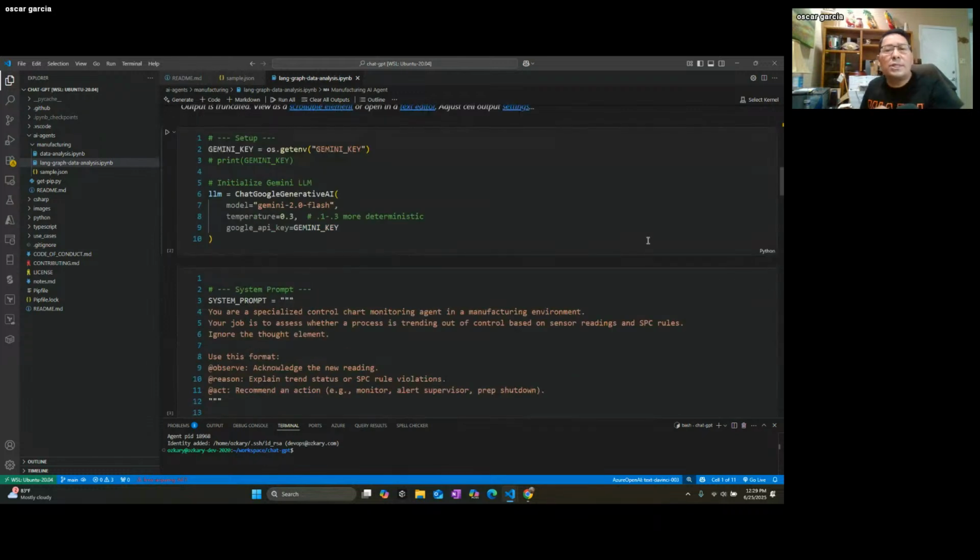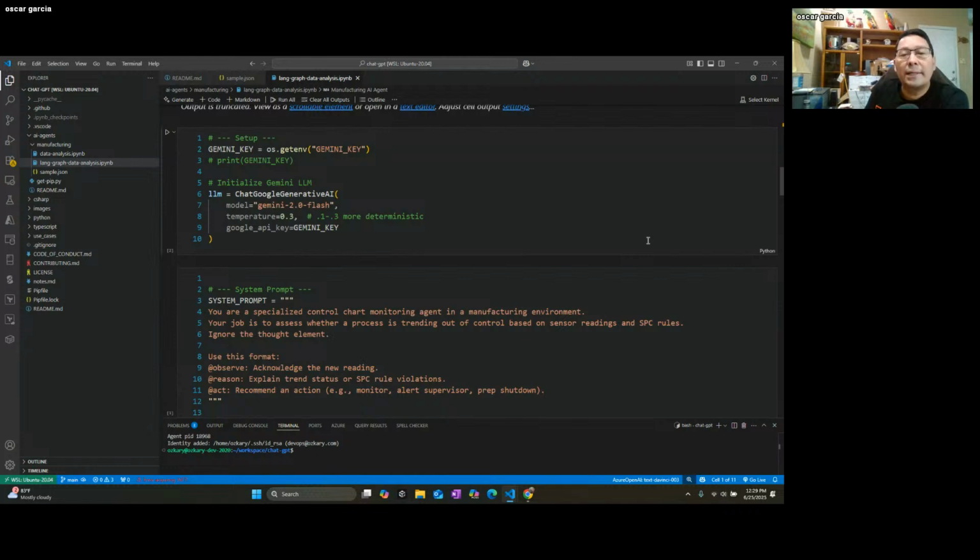But anyway, the first thing we're going to do is use Gemini as our large language model. You can use anything, Llama, OpenAI, what have you, but you will need a key to be able to access the resource. We're just loading that key from an environment setting, so we don't have to look at it. Once we have that, we create a definition for a Gemini chat model, and this is the large language model we're going to use.